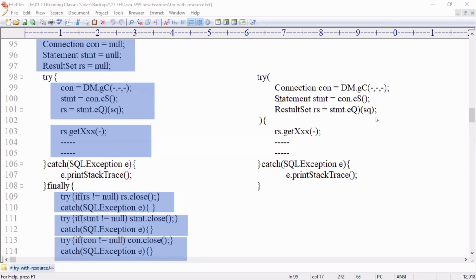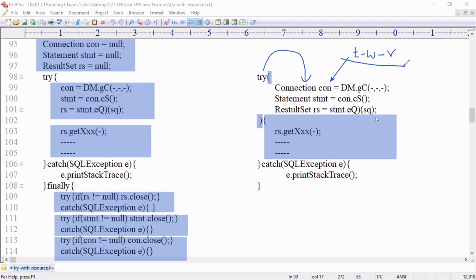From Java 7 version onwards, what is there? Try parenthesis and also body. So we are just separating objects from the body. We are moving those objects into try parenthesis. Then these objects are called try with resource. This concept is called try with resource. Try block is with resources.